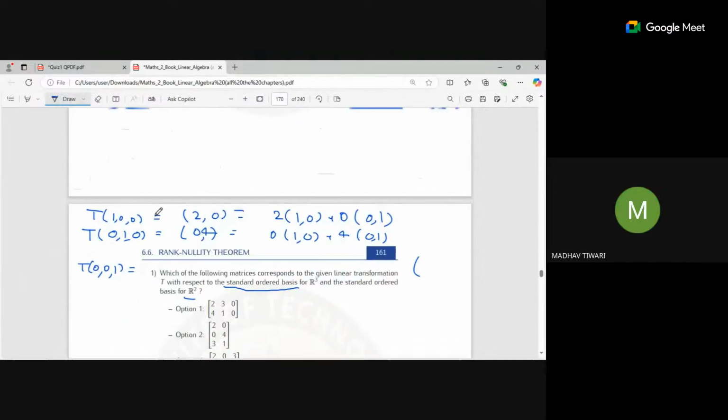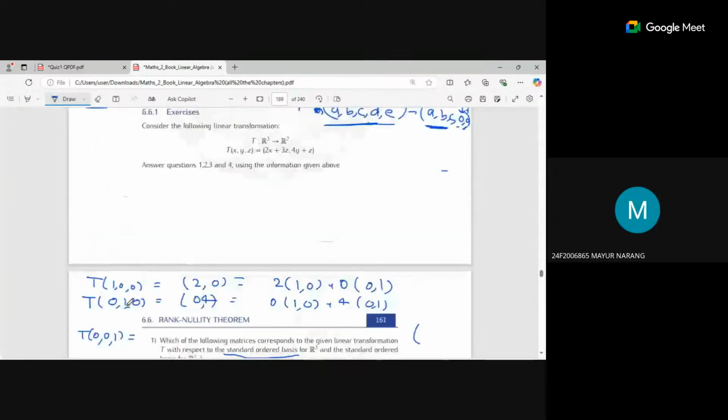So, sir, the transformation of 0 1 1. Yeah. R3 is T(1,0,0) and in R2 it is 2 comma 0. Then we are writing it in the standard ordered basis of R2.